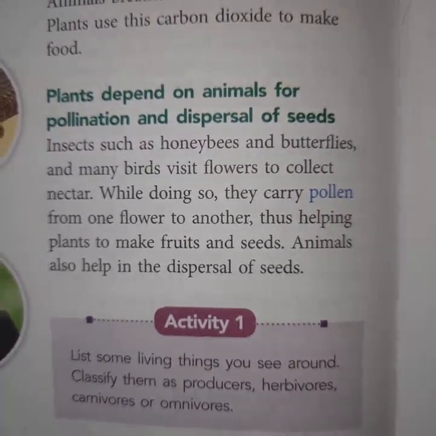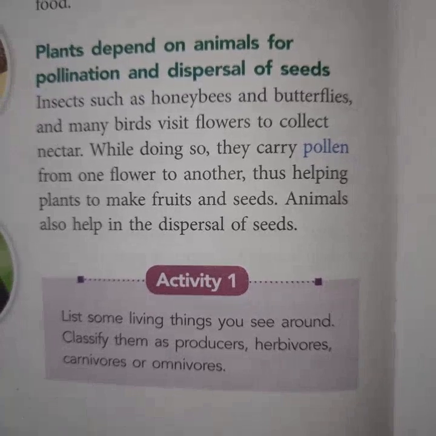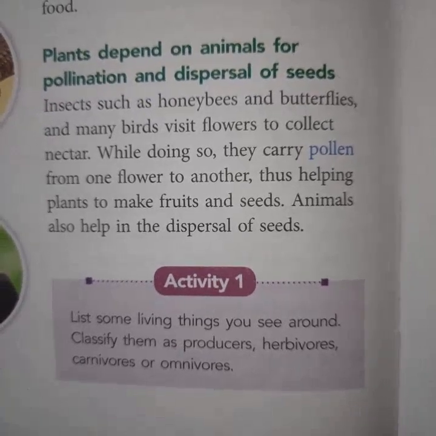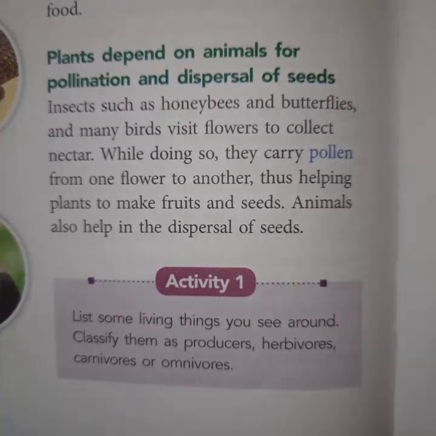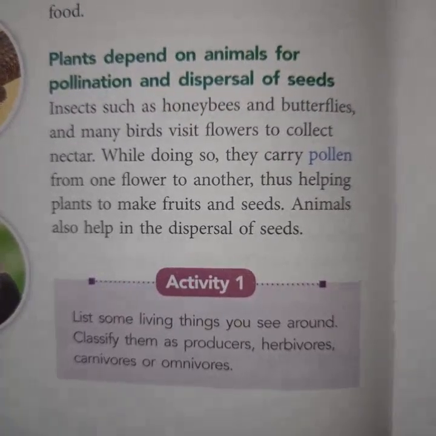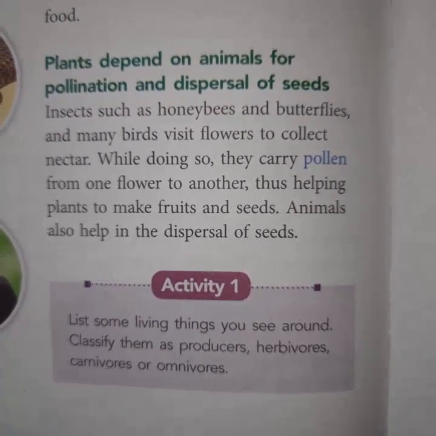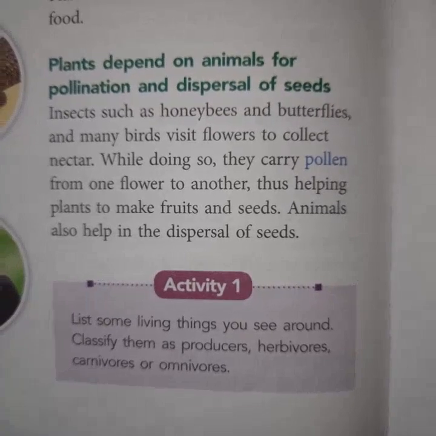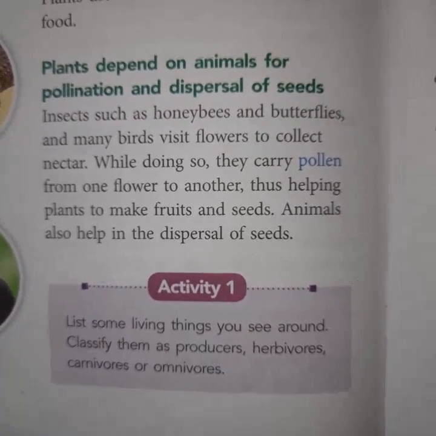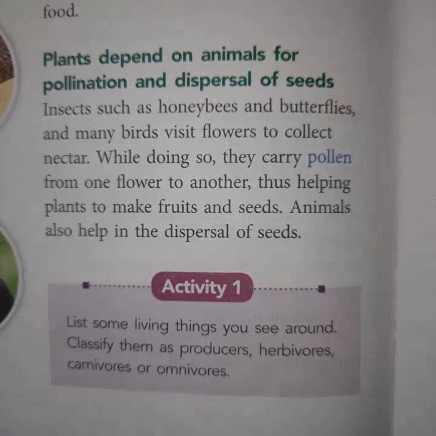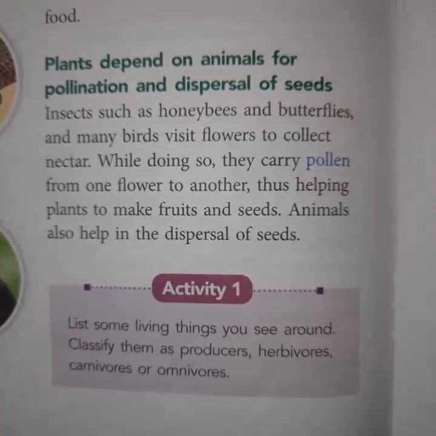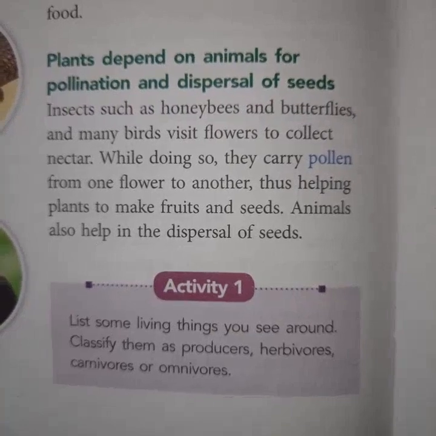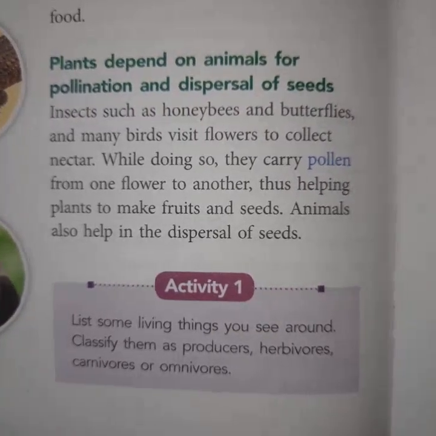Plants depend on animals for pollination and dispersal of the seed. Pollination means the transfer of pollen grains from anther to the stigma of the same or a different flower. And dispersal of seed means the transfer of the seed away from its parent plant. Both processes take place with the help of animals.